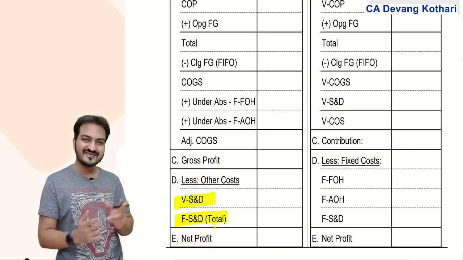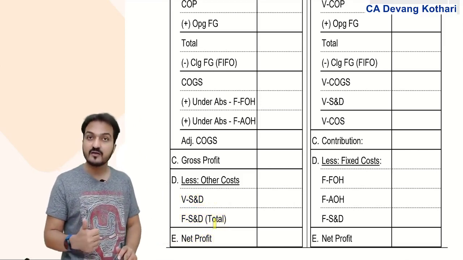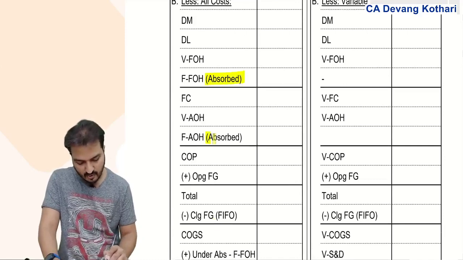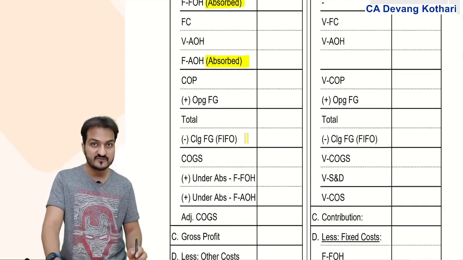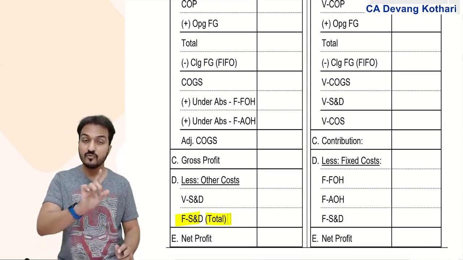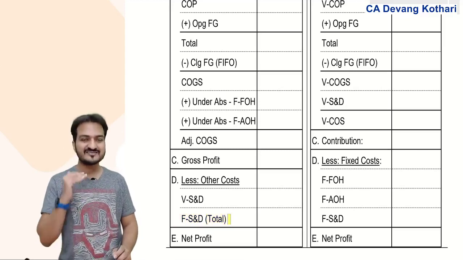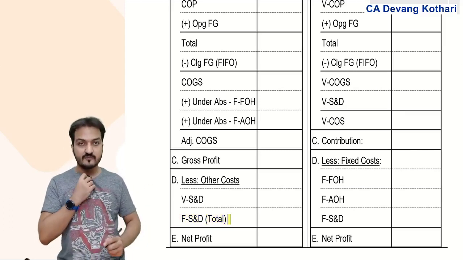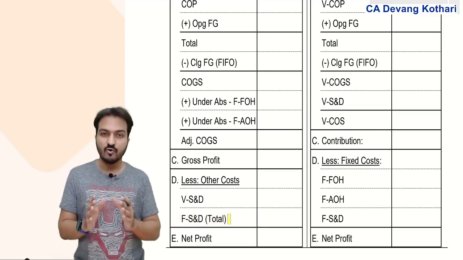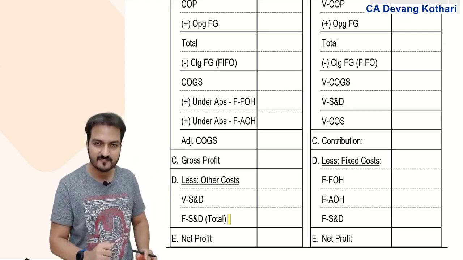One logic here that you might have doubt about is that for fixed factory and fixed admin, I have taken them based on absorption rate. But in this format, my fixed selling is taken total, not based on absorption rate. Why? Because selling overheads anyways do not come in product cost. Think about it.